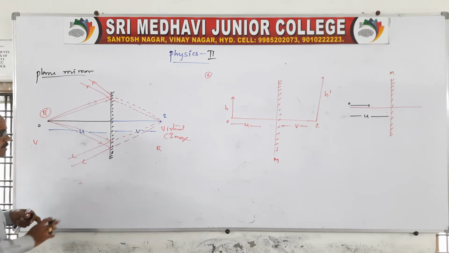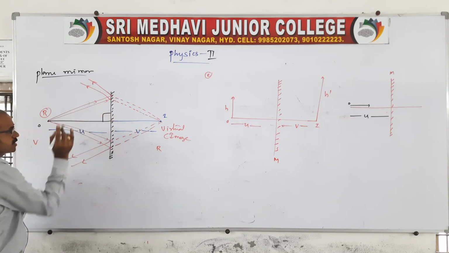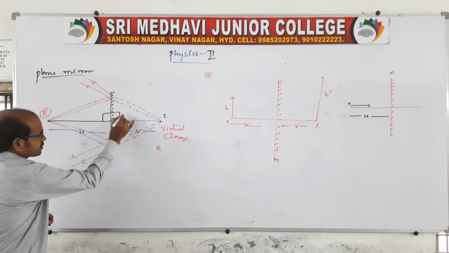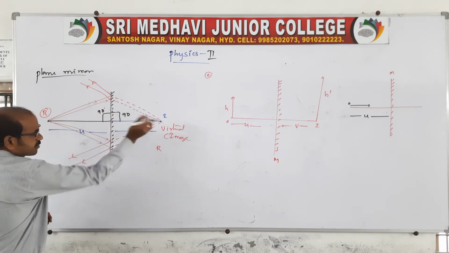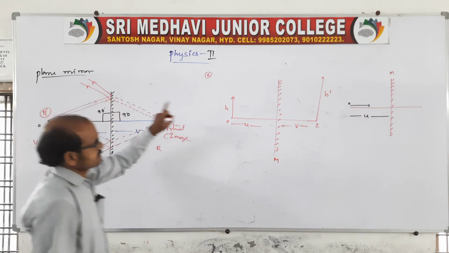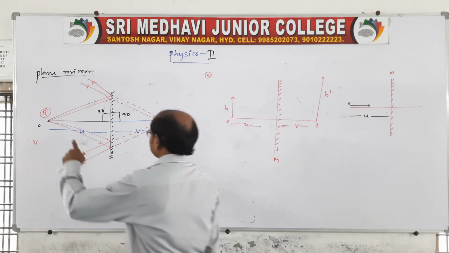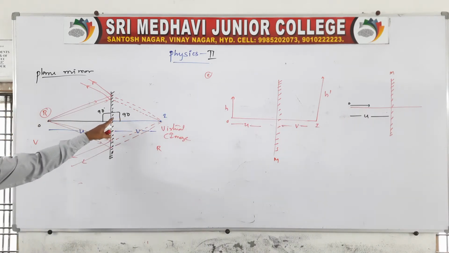And one more characteristic to remember: if a point object is placed perpendicular to the plane mirror, the image also forms perpendicular to the plane mirror, at 90 degrees. This is the fourth characteristic. So the first, second and third: when an extended object is placed perpendicular, the image formed is inverted. If a point object is placed perpendicular, the image also forms perpendicular.